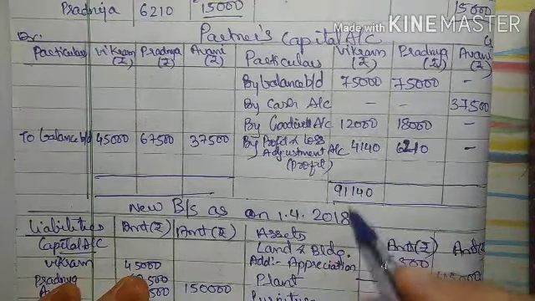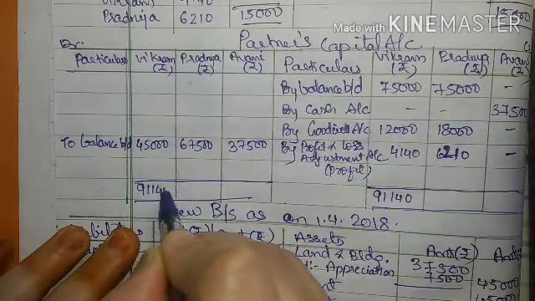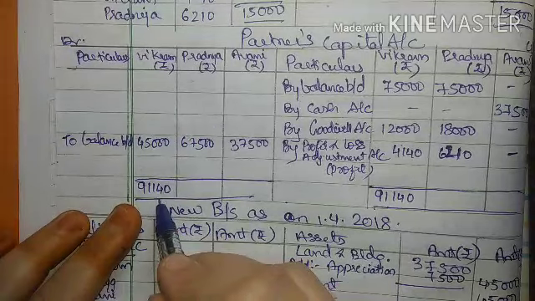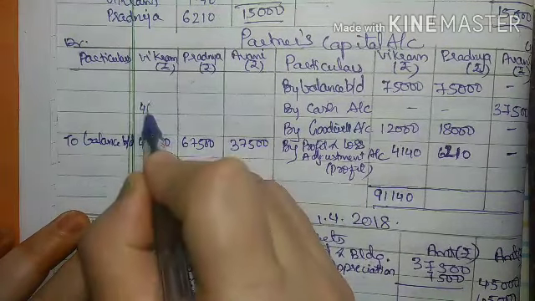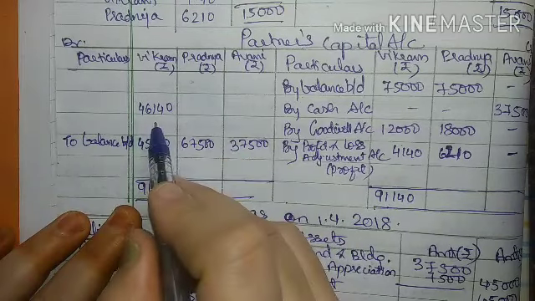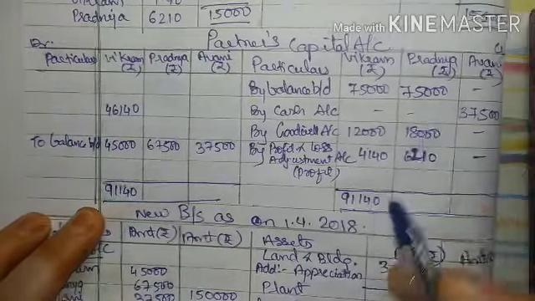ये तीनों को मैंने ऐड किया. Now this is greater, so I will write here 91,140. Out of this 91,140, when I deduct 45,000, I will get 46,140. This is the difference, right? First we will close the account, then we will see what is to be done to the difference.